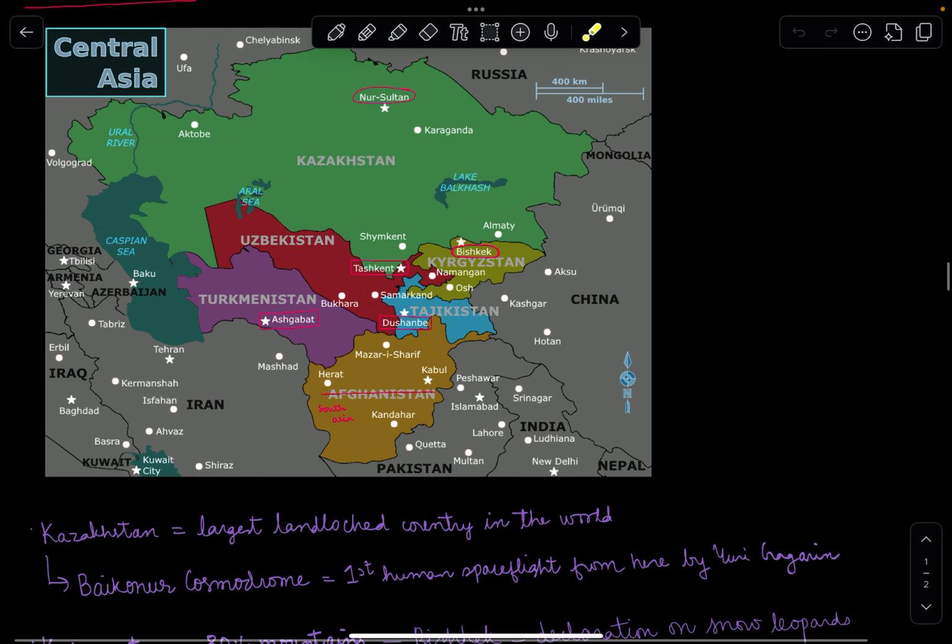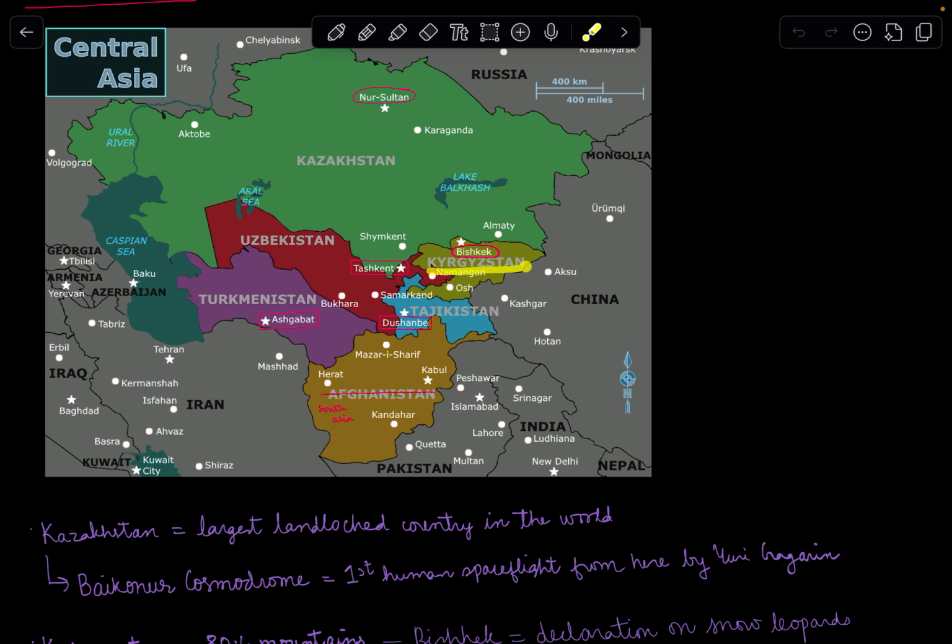So, let's revise it once again. So we have Uzbekistan, then there is Kazakhstan, whose capital is Nur Sultan. So Kazakhstan is like the largest landlocked country in the world, and it's known for the Baikonur Cosmodrome, where there was first human space flight.